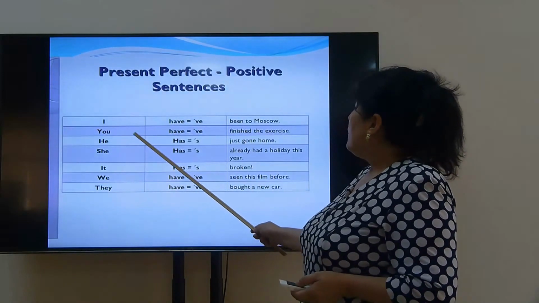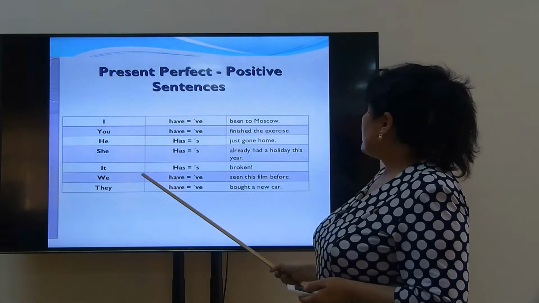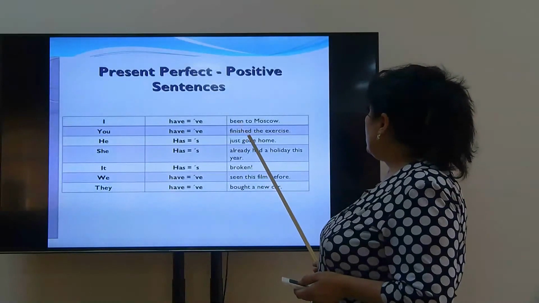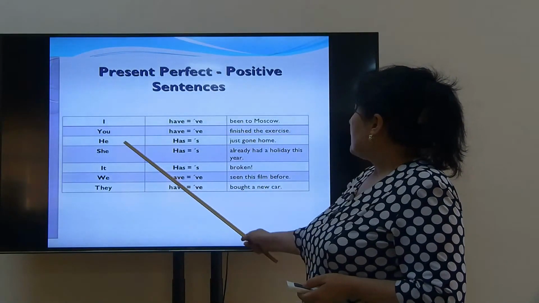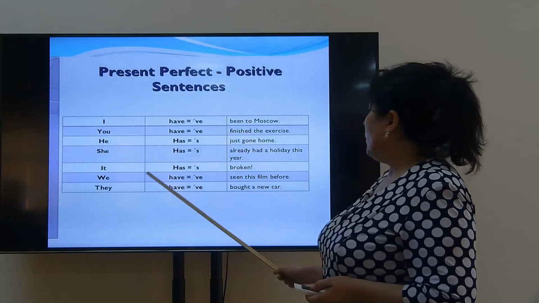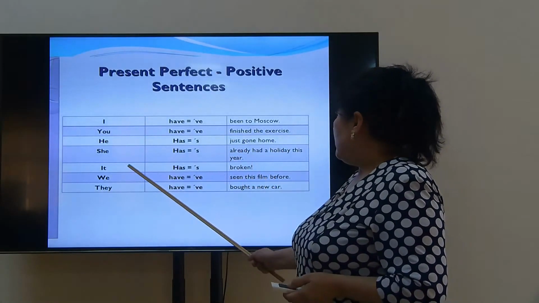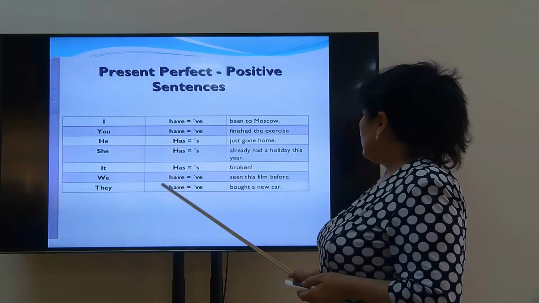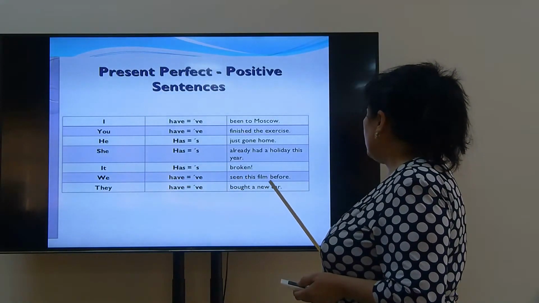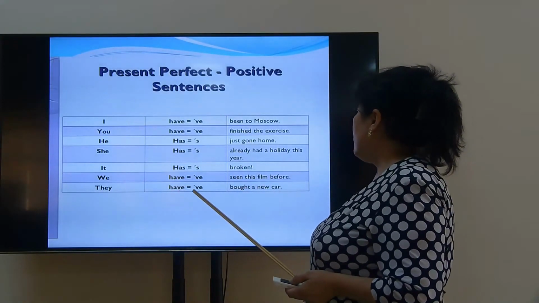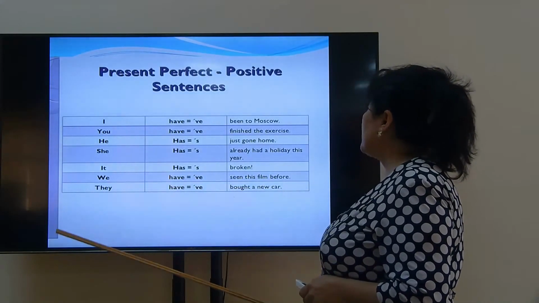For example, I have been to Moscow. You have finished the exercise. He has just gone home. She has already had a holiday this year. It has or it's broken. We have seen this film before. They have or they've bought a new car.